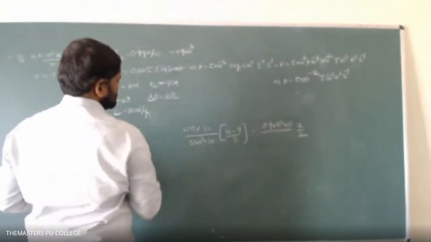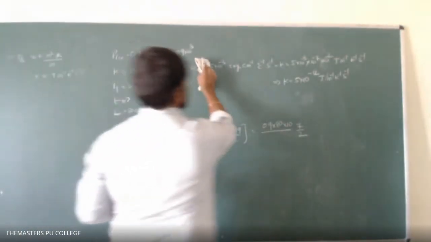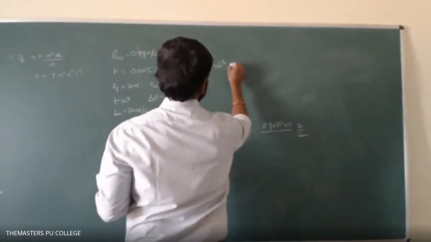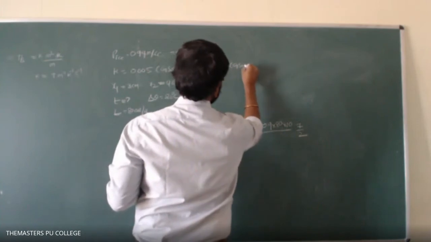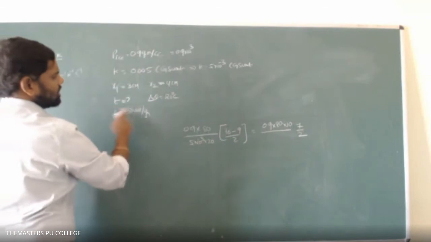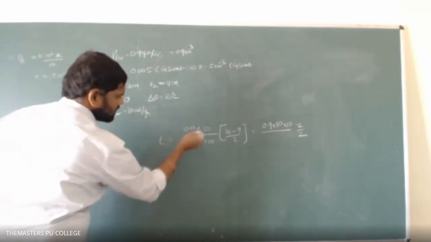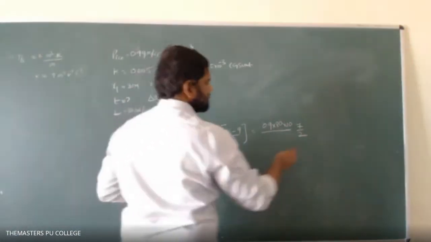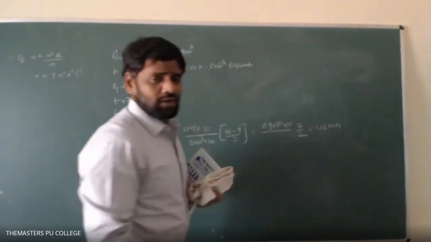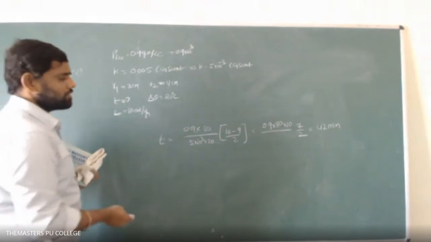L is equal to 18, they just substituted all these values. They have substituted all these values in CGS units. They have given density, K value, x1, x2 values. They have substituted the time. If they calculated like this, then we will get nearly 42 minutes. So 2500 seconds, that can be converted into minutes.